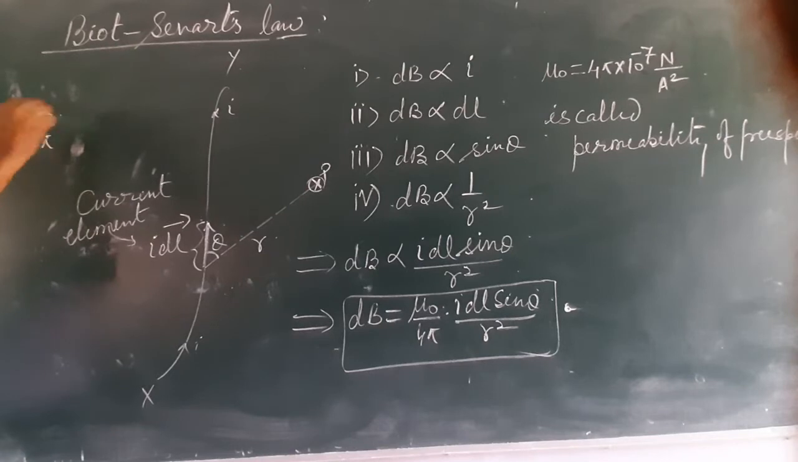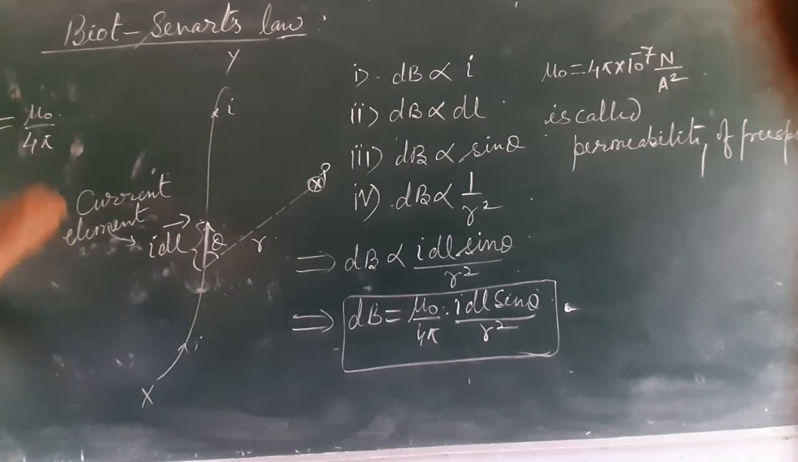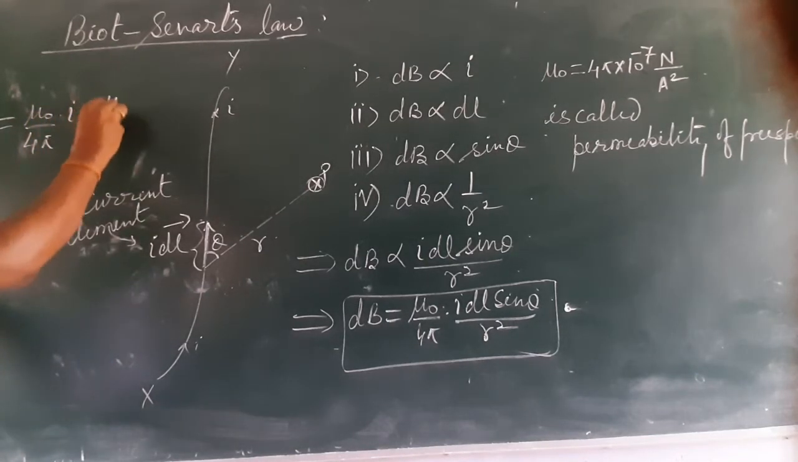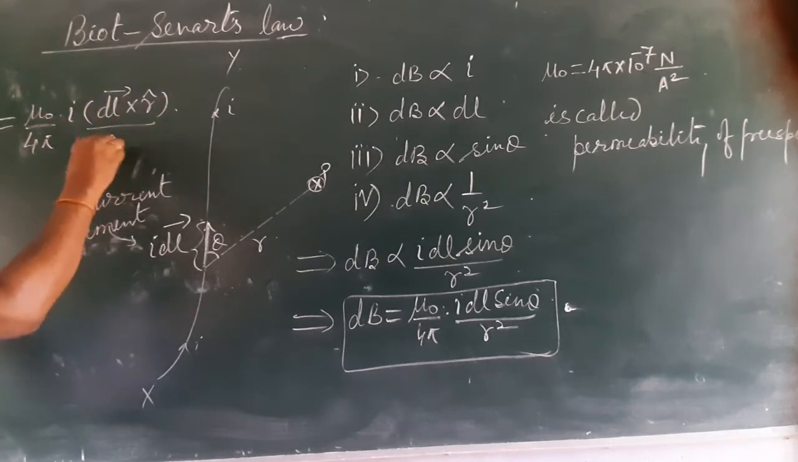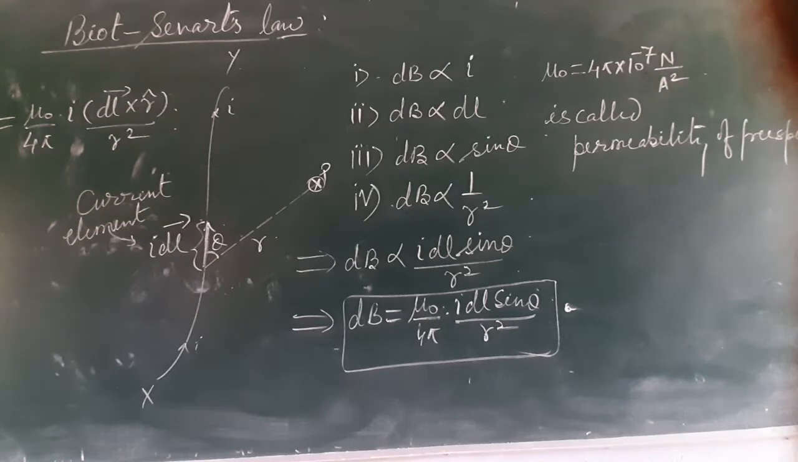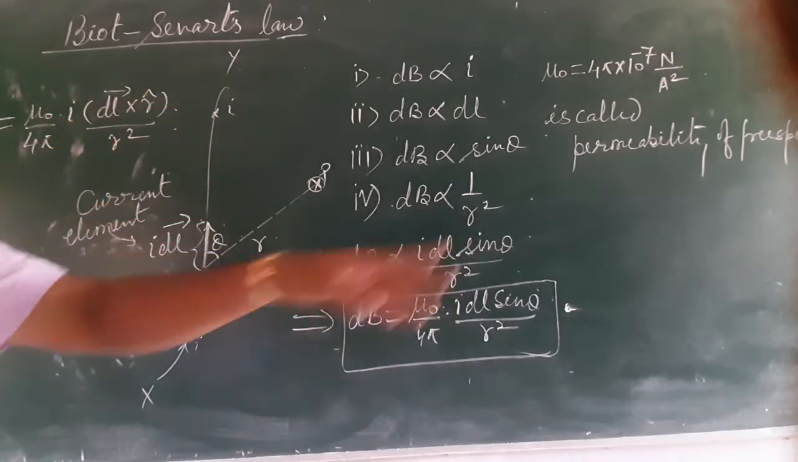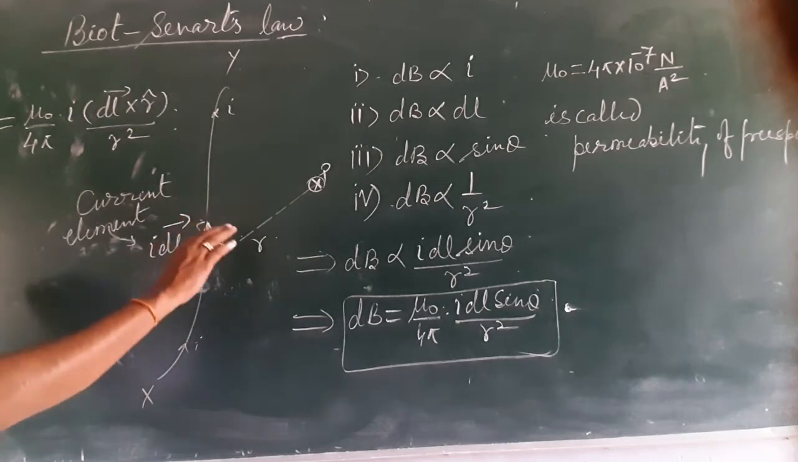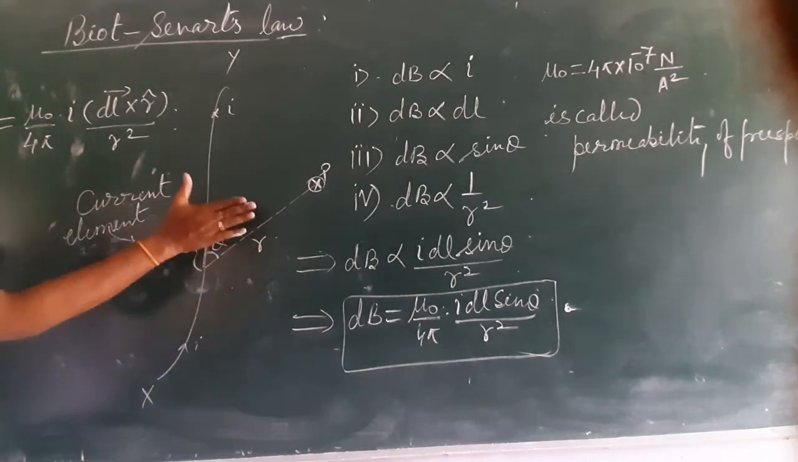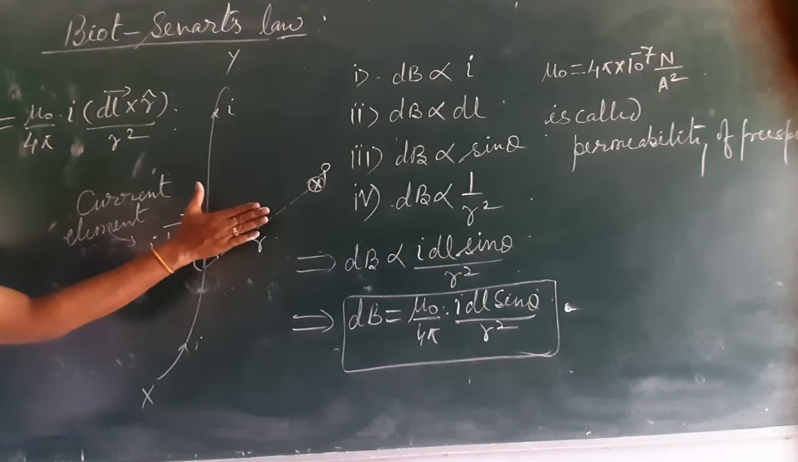naught upon 4 pi, I vector dl cross r cap upon r square. You know, A cross B is equal to AB sin theta, and this vector product gives the direction of the magnetic field. This can also be found using the right hand palm rule.